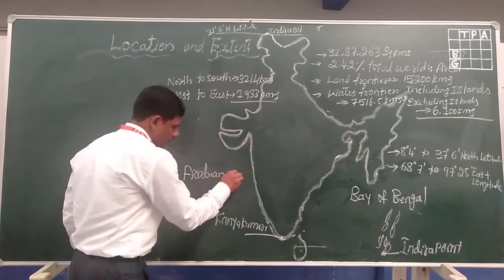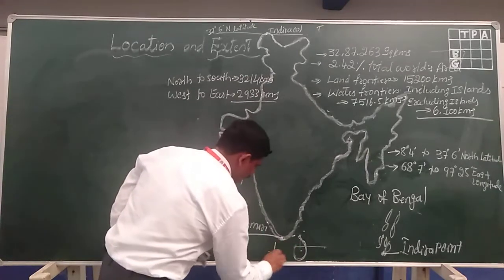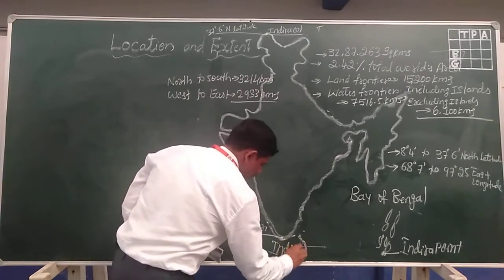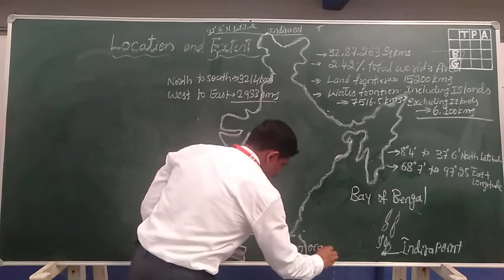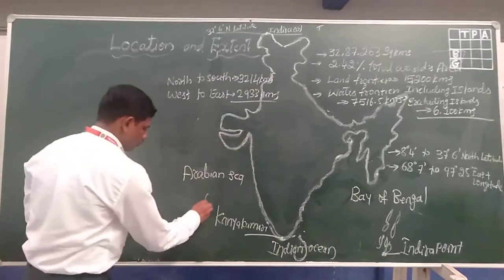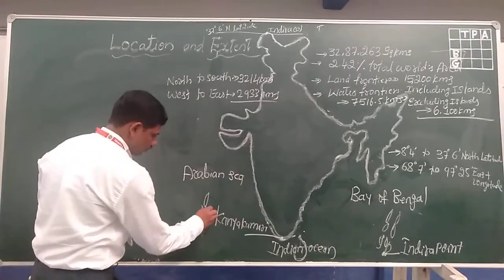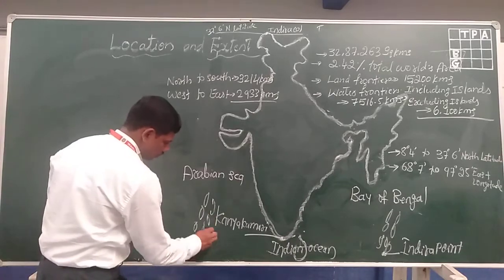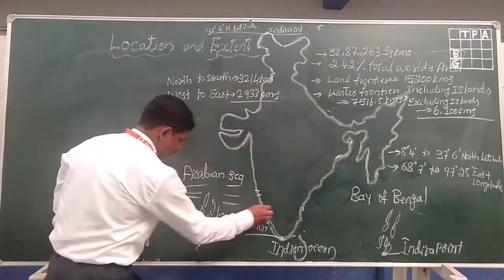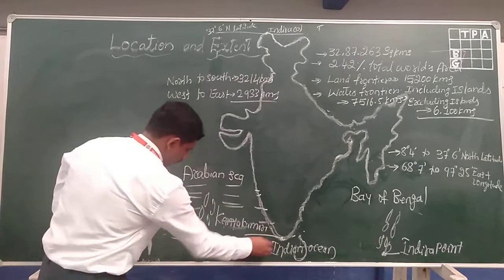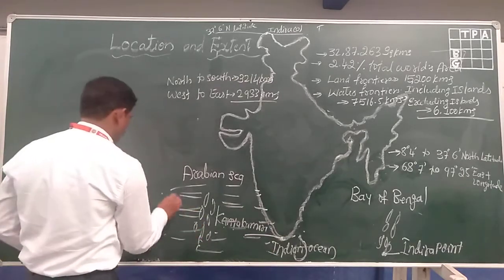So here it is the Arabian Sea, Indian Ocean. Yes, in the Arabian Sea, the Lakshadweep Islands are here.